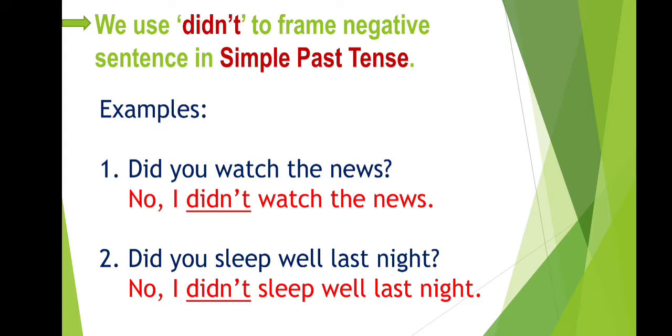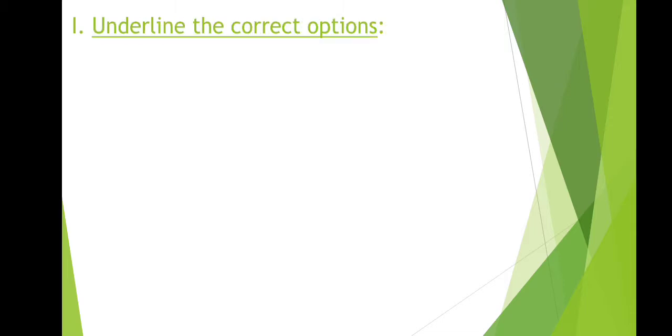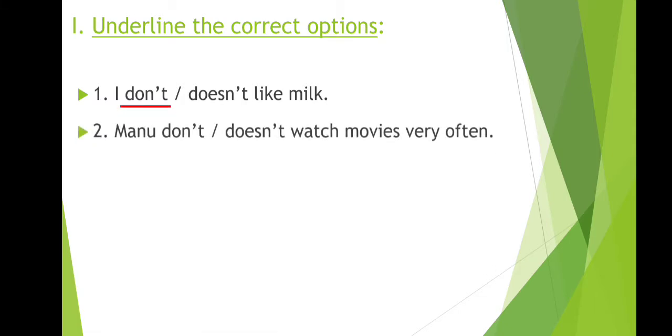Now let's move to the exercise. The first question is underline the correct options. Two options are given and you have to choose the correct one. The first sentence is I don't or doesn't like milk. Here you can see I is given, so with I we will use don't. So the answer is I don't like milk. The next sentence is Manu don't or doesn't watch movies very often. Here we are talking about Manu, so with Manu we will use doesn't. So the answer is Manu doesn't watch movies very often.